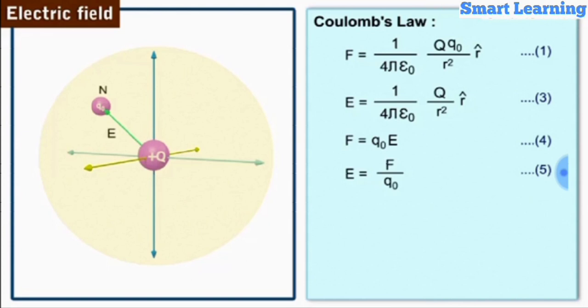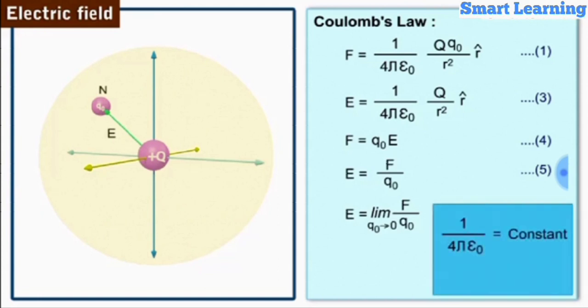Hence, at point N, we write the electric field strength E is equal to F by q0, limit q0 tending to 0, for a given distance r from a source charge Q. The value of 1 by 4 pi epsilon naught is always constant, and hence E as given by equation 3 will also be constant.